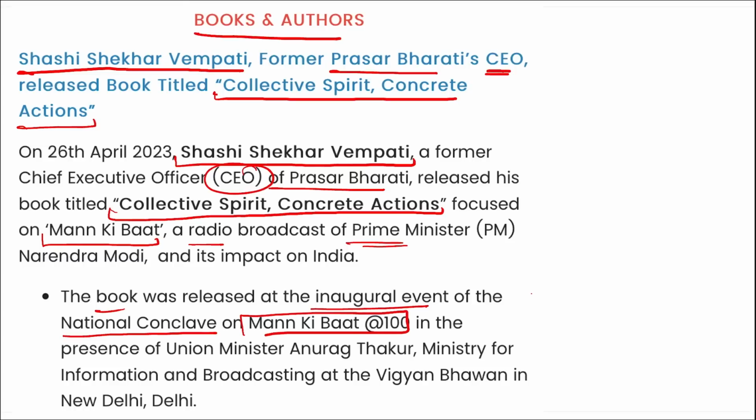Also remember, this book was released at the inaugural event of the National Conclave on Man Ki Baat at 100th episode. And during this 100th episode, if you remember, in order to honor it, a 100 rupees commemorative coin was also launched. During this event, remember, Aamir Khan was the chief guest. And apart from this, there was a delivery of a baby during this event. Do remember it also. Alright, it is just news that you can remember to correlate.